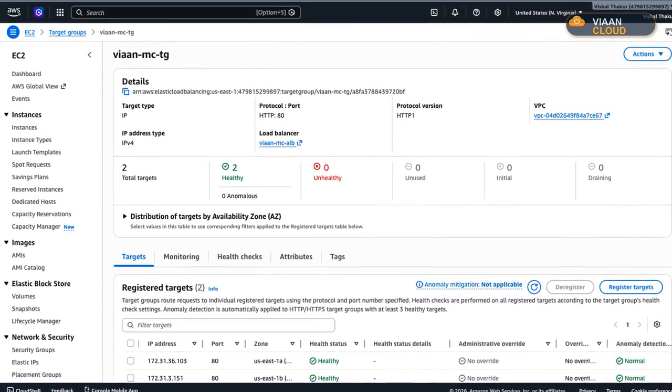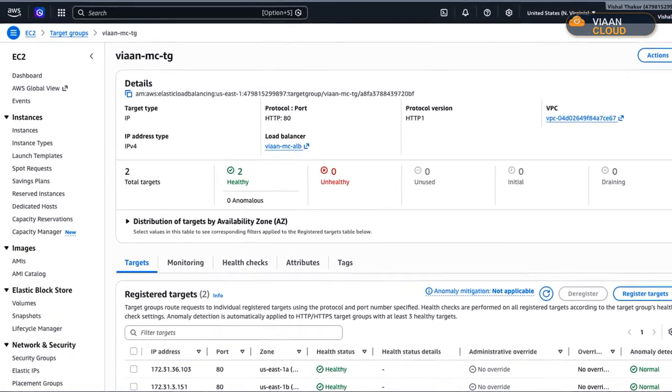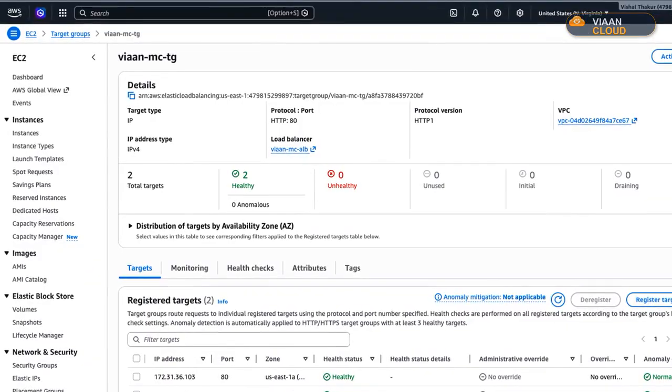Trap 2. The tasks won't even start, stuck in pending, cannot pull image. The task has no public path to reach ECR. I flip assign public IP to enabled, and now it can pull. Trap 3. The health check is pointed at the default / on the wrong port, so healthy tasks look sick. I point it at our real health path on the container port, and they go green.